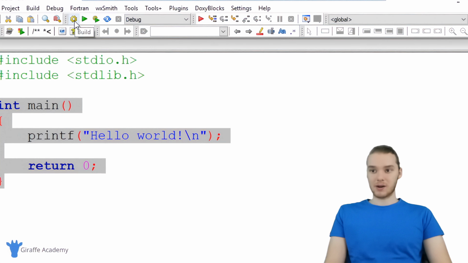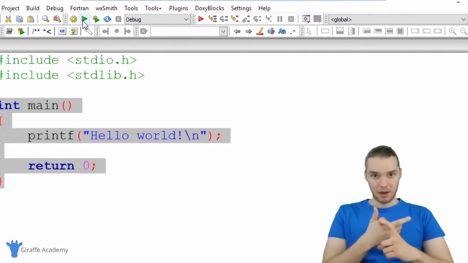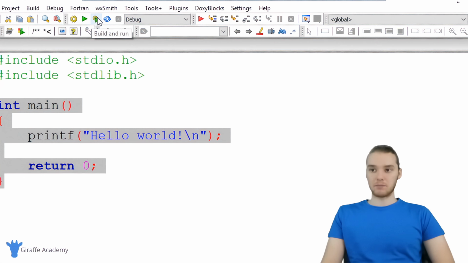So we can come over here and this little gear icon will allow us to build our program. And then this play button will allow us to run our program. But a lot of times when you're programming, you're going to want to build and run your code at the same time, right? You're just going to want to build it and run it just to see what happened, see how your program did. So we have this option over here called build and run. And this will both build your program and run it at the same time. So generally, as you're going through this course, you're going to want to be using this build and run option.